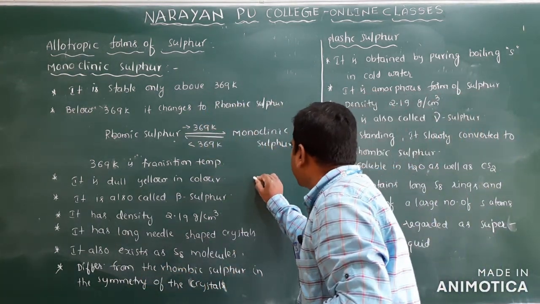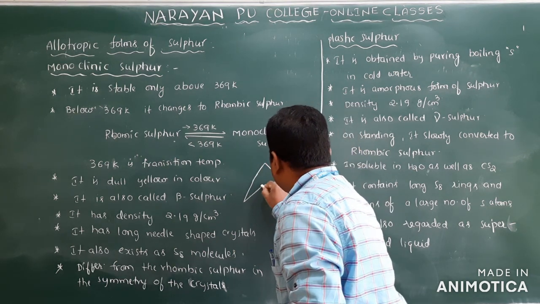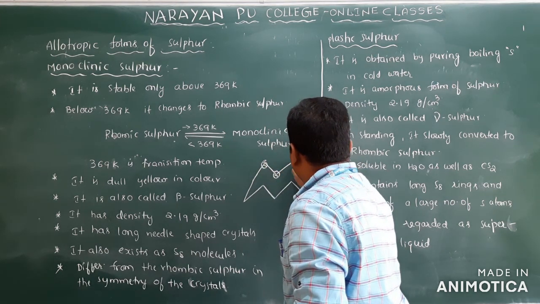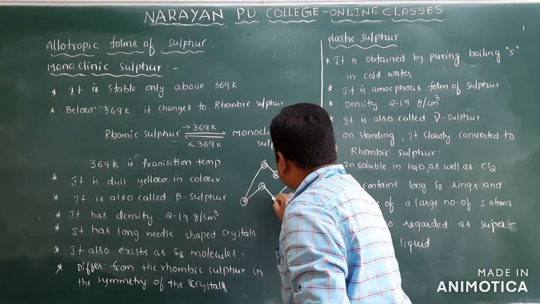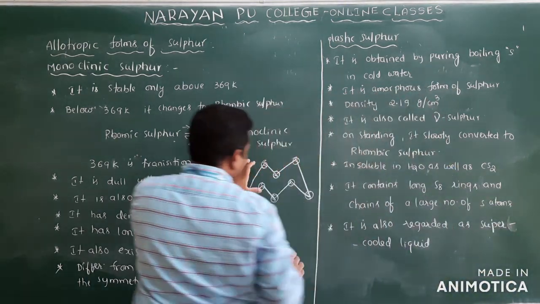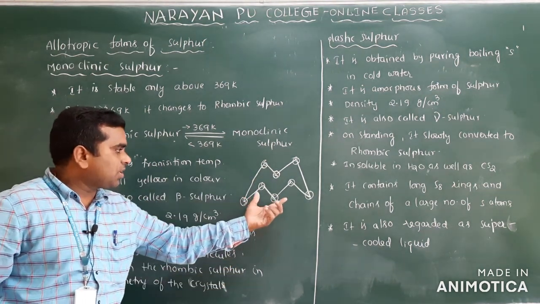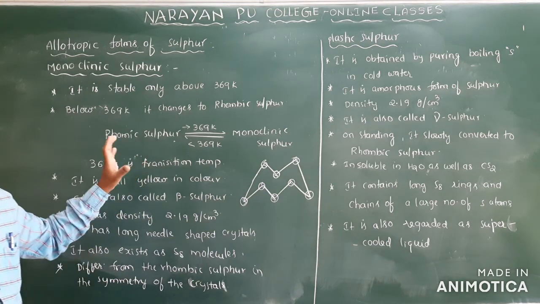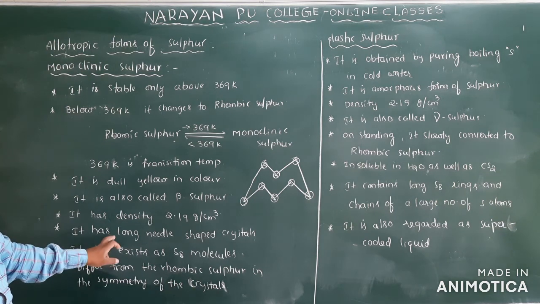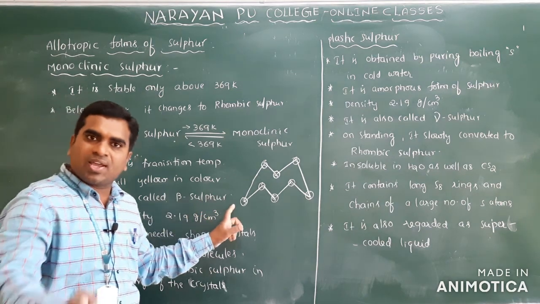So how it will be means, it is like this. Here these are sulfurs. So here you see the symmetry difference. Both have the S8 molecule and puckered structure. It is also having the puckered structure, but the only difference is in the symmetry of the structure. Clear? And I forgot to mention one point: it is insoluble in water and soluble in CS2, like rhombic sulfur.